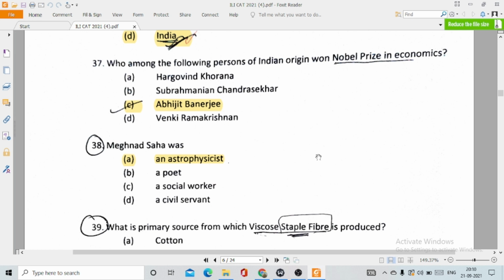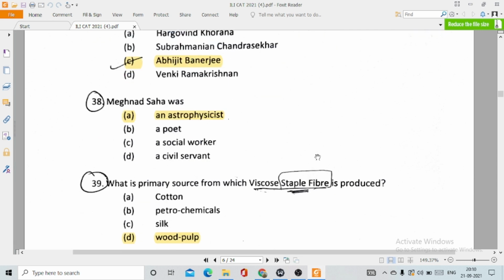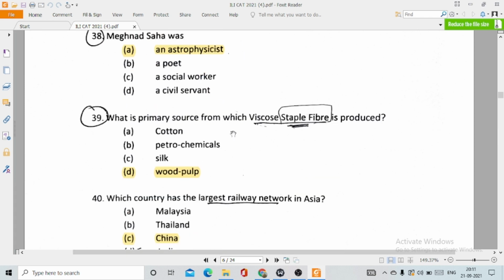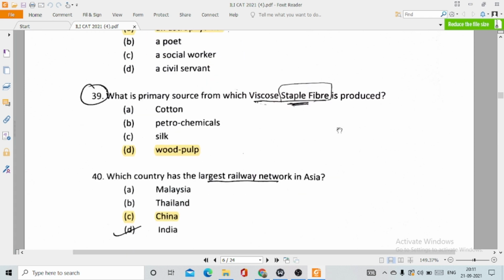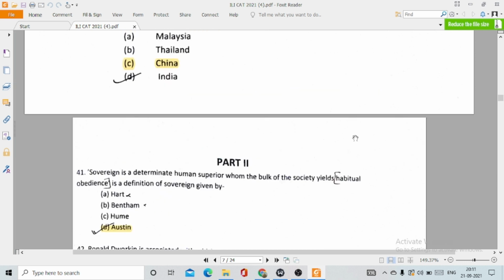Then question number 39. What is primary source from which viscose staple fiber is produced? So let me tell you, Venki Ramakrishnan was actually associated with the field of medicine, not astrophysics. Sorry about that. This is option number D. This is wood pulp. So this question is relating to science. 40. Which country has the largest railway network in Asia? This is option number C, China.